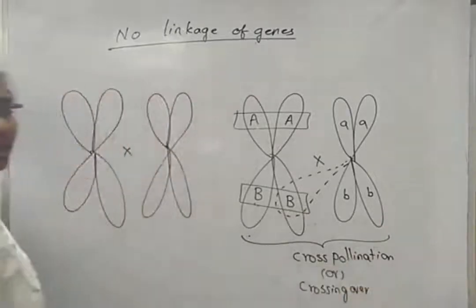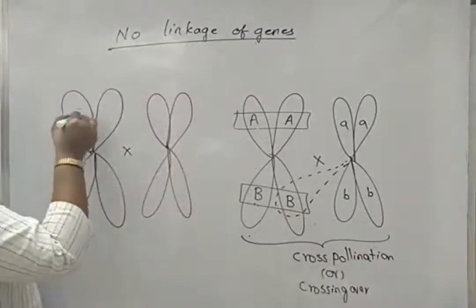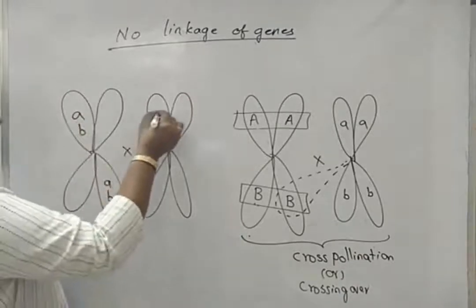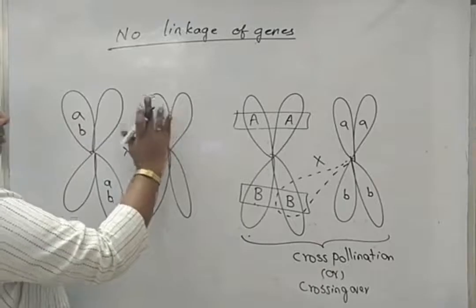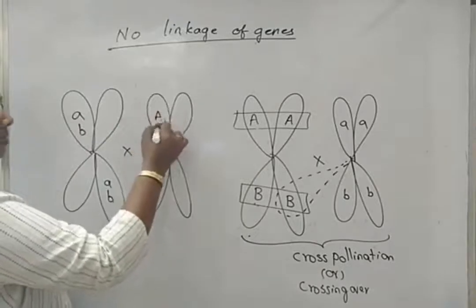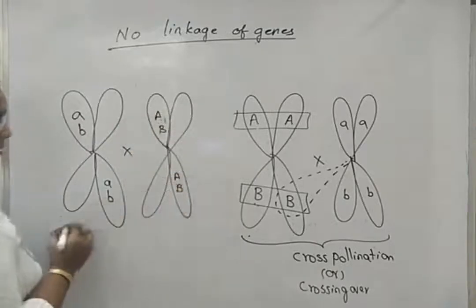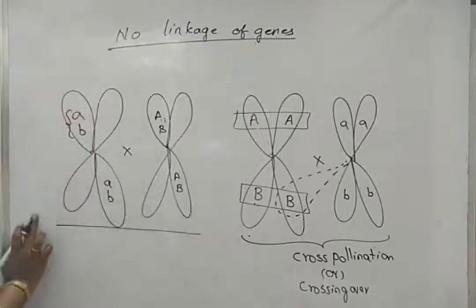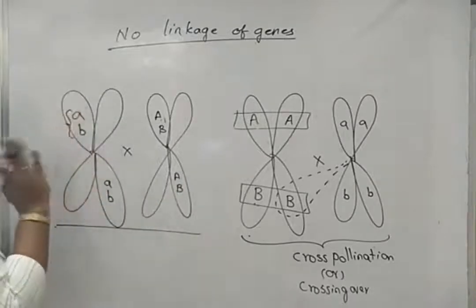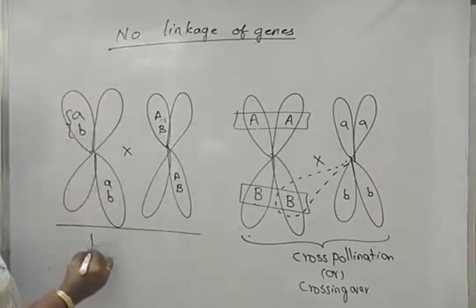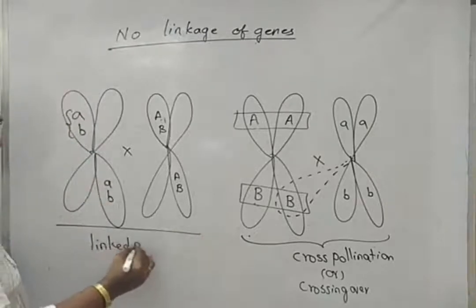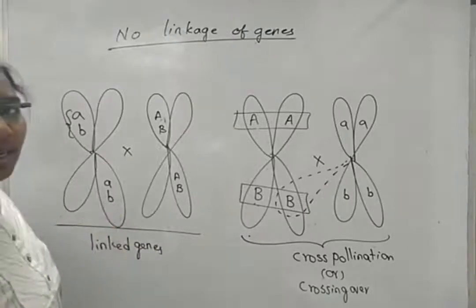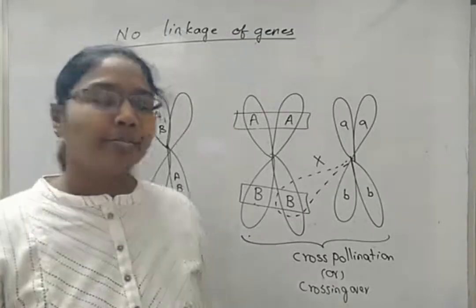Crossing over of alleles. If genes are arranged very nearby vertically on the same chromosome, then these are called linked genes. In such a condition, there is very little chance for crossing over.